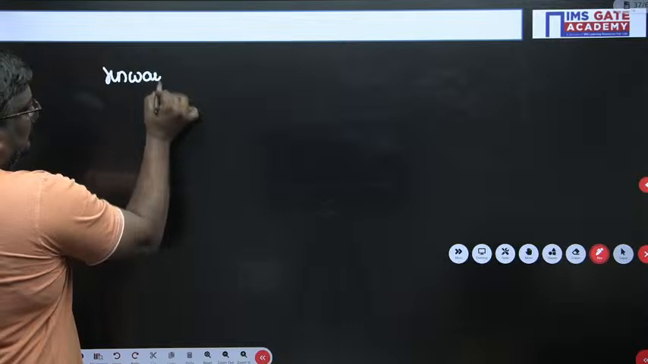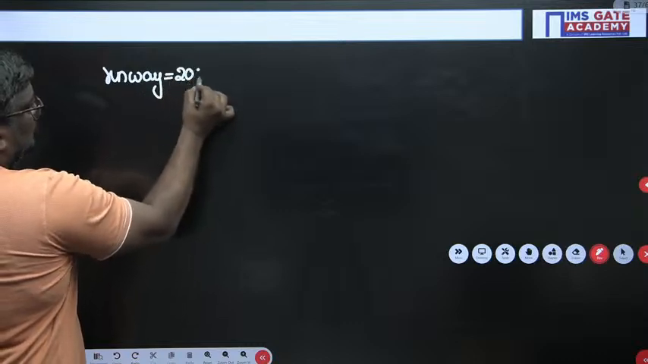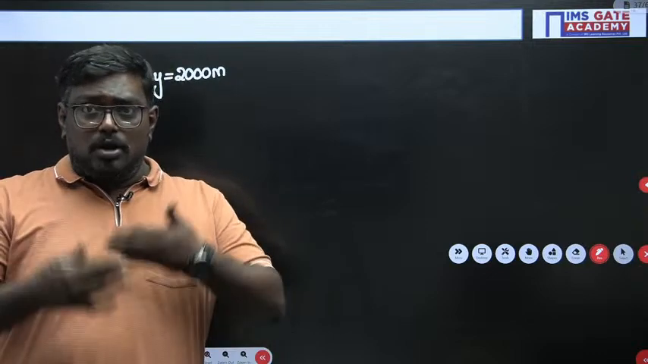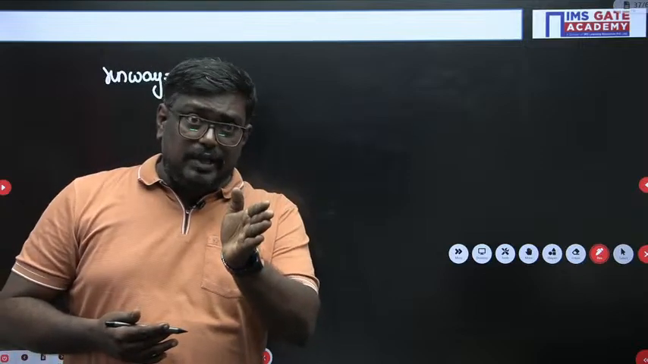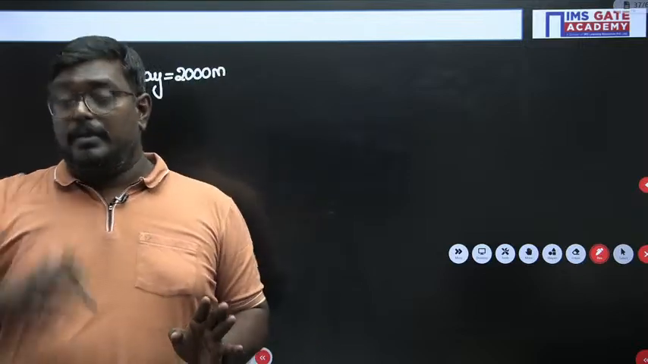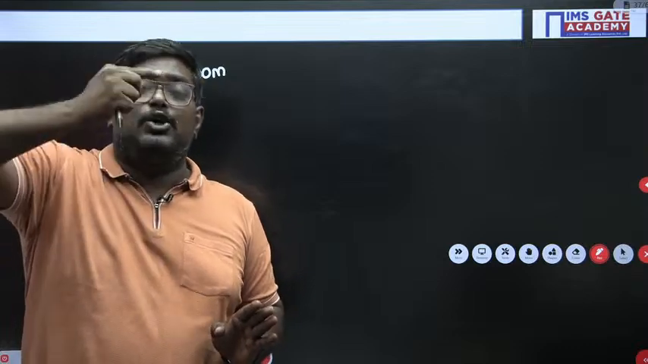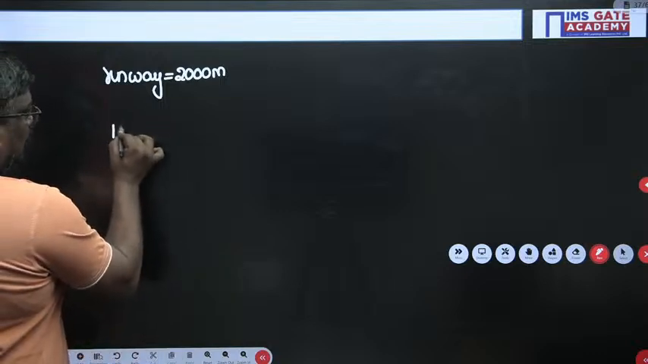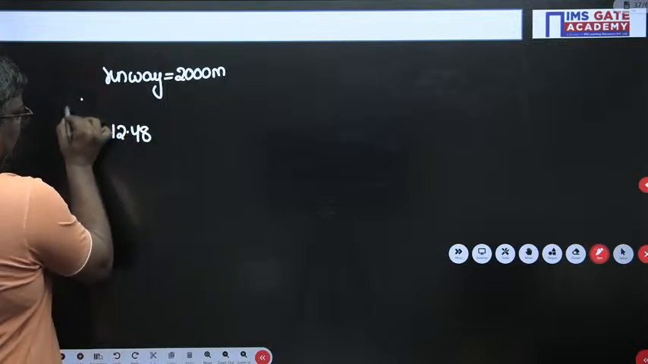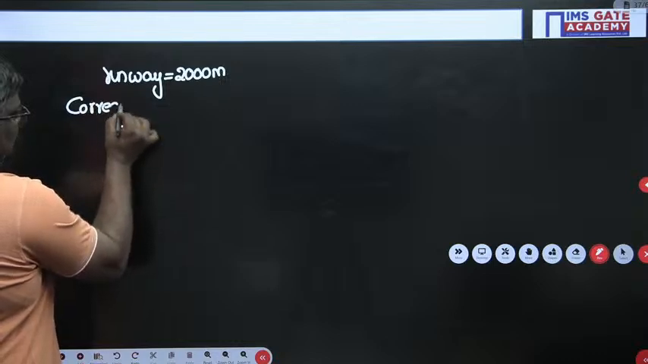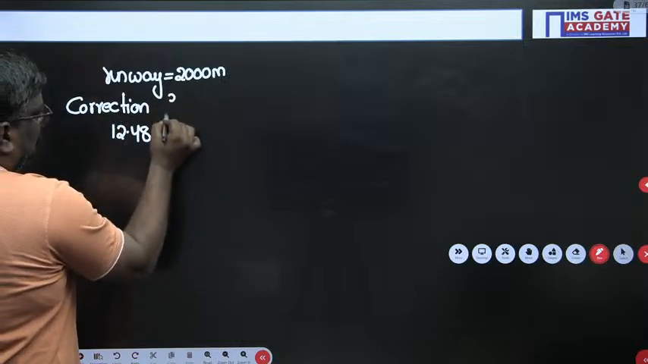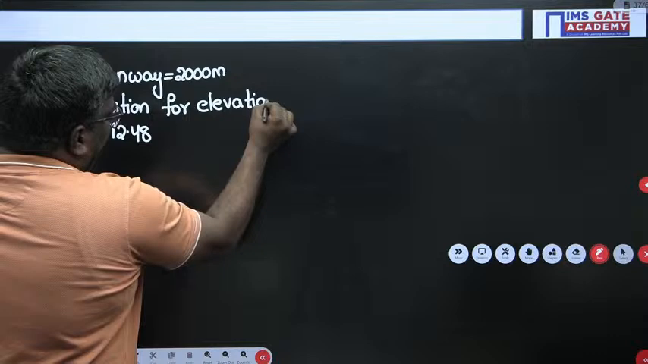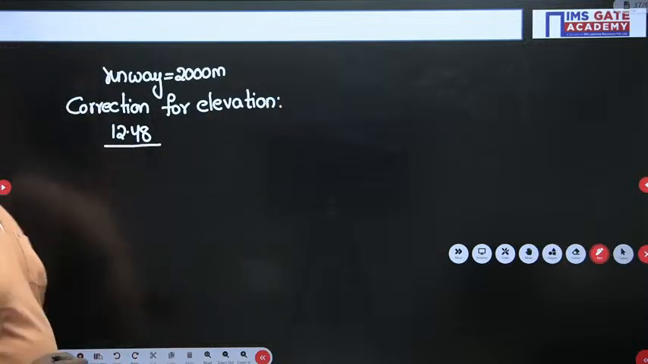So, the length of runway is given as 2000 meter. Am I clear, sir? Remember, my dear students, a very important point. If you want to do the temperature correction, you cannot move forward without doing the elevation correction, because of the sequence you have to follow. After doing the elevation correction, then you have to do the temperature correction. So, here it is 12.48 correction for elevation. You can write here, correction for elevation. What is the correction for elevation if I ask you? 12.48.